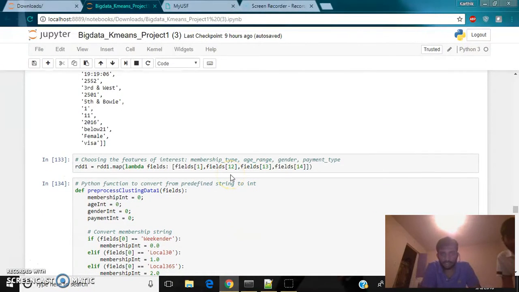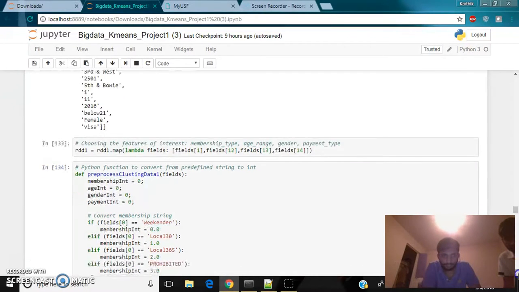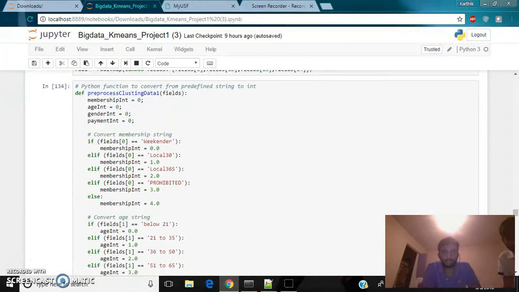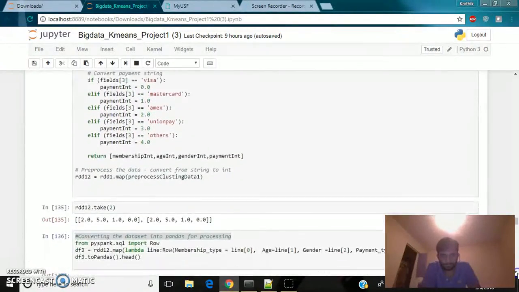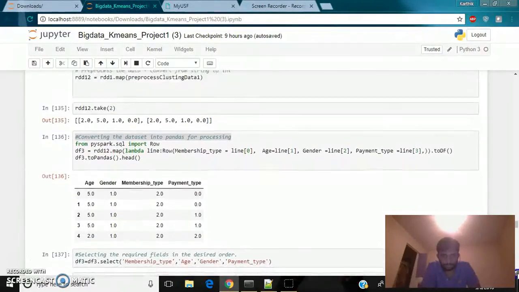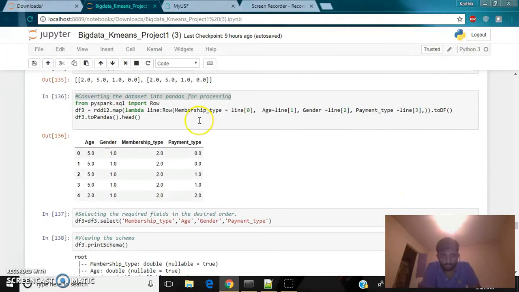Choosing the features whichever are required for the model. Now I am converting these feature values into integer values so that they can fit the model. And now converting the data set into pandas so that it can be further processed.